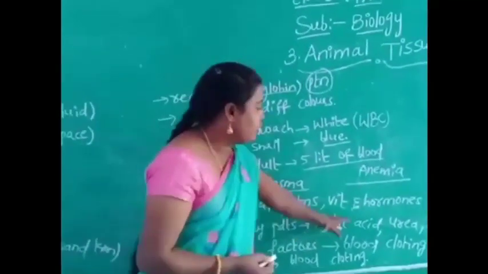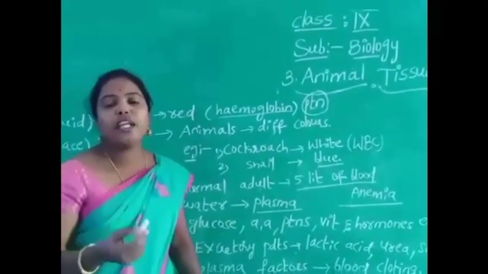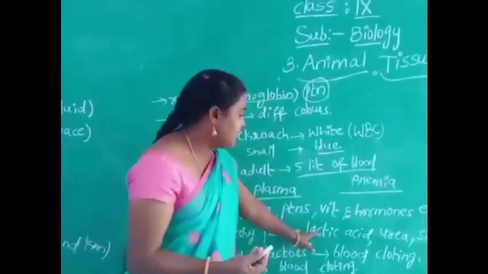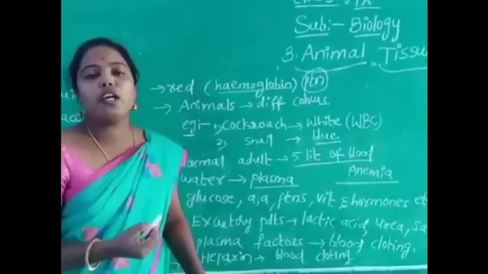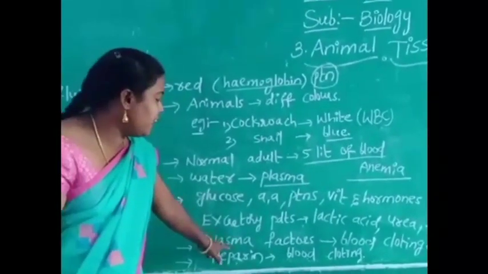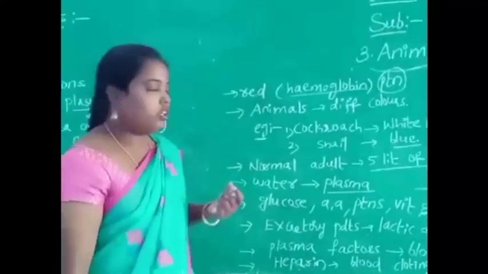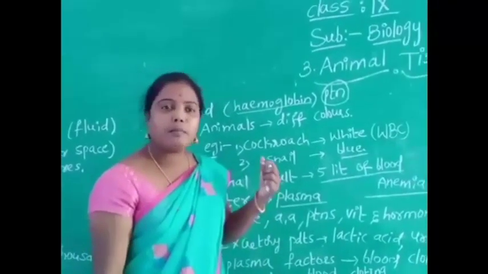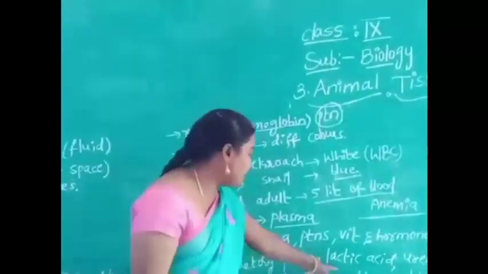Lactic acid, urea, salts, etc. In the form of urine and bile pigment, our body releases lactic acid, urea and salts, which are waste products present in the blood. Okay, next, plasma contains some factors. The factors are responsible for blood clotting.